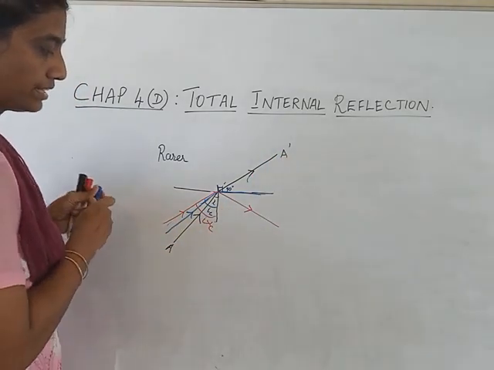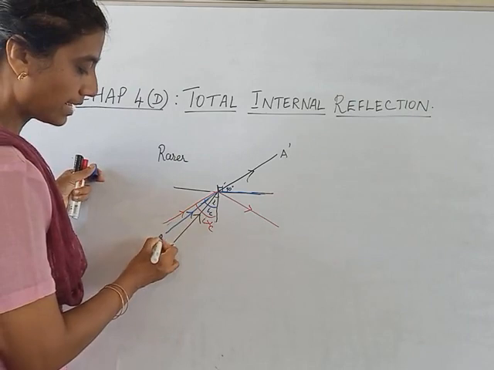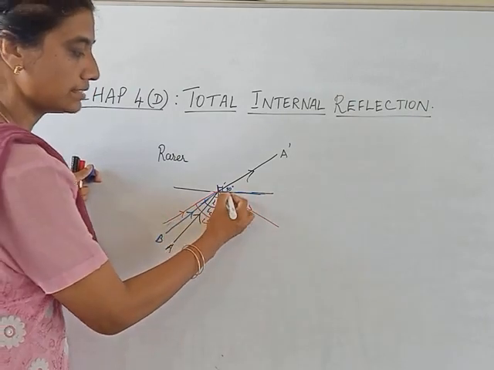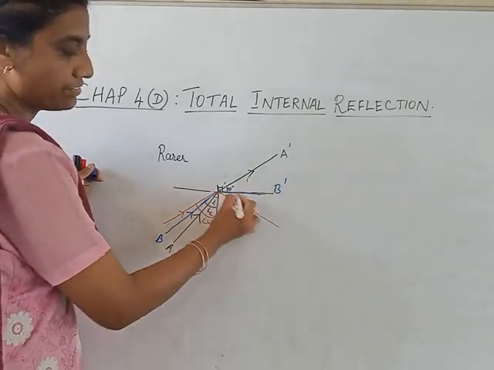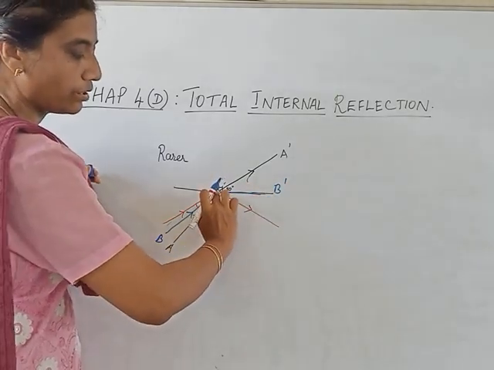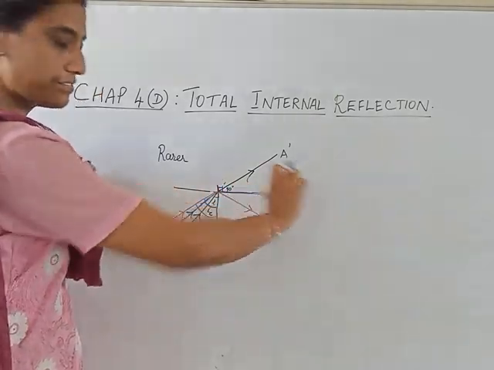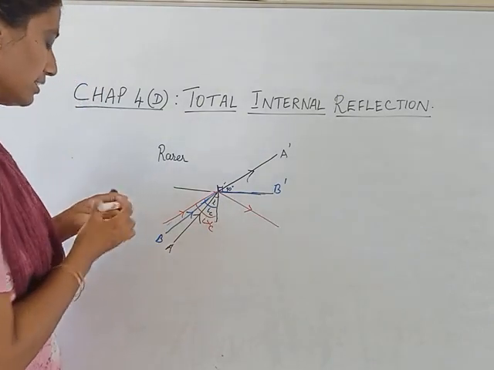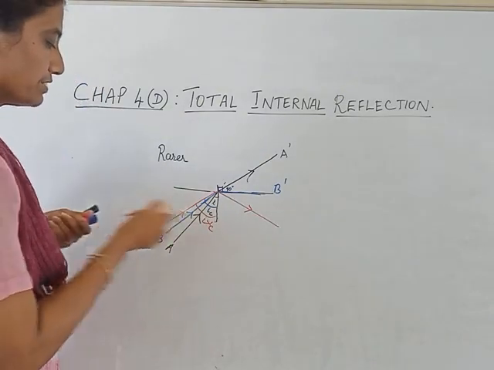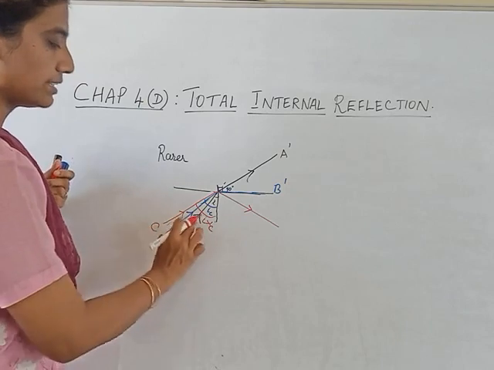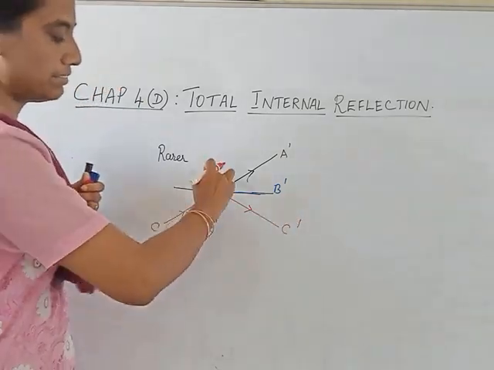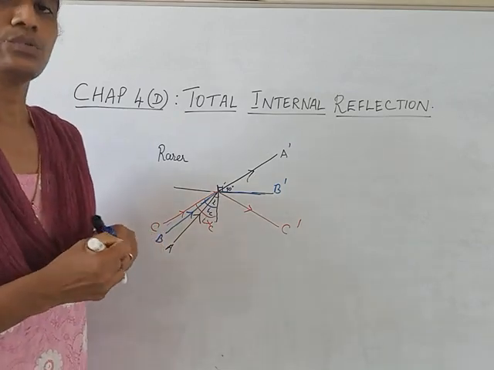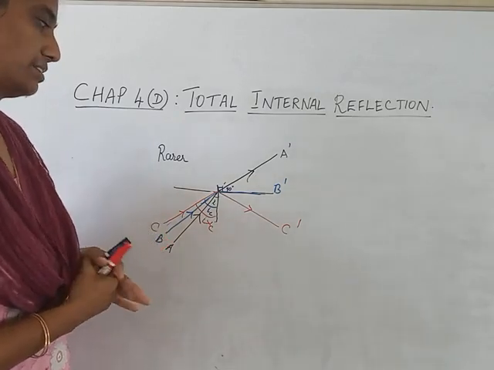B: when the ray was incident at an angle equal to critical angle, the angle of refraction was 90 degrees, or it will go along the surface of separation. And then the third case, when the angle of incidence becomes greater than critical angle, the ray will undergo total internal reflection.